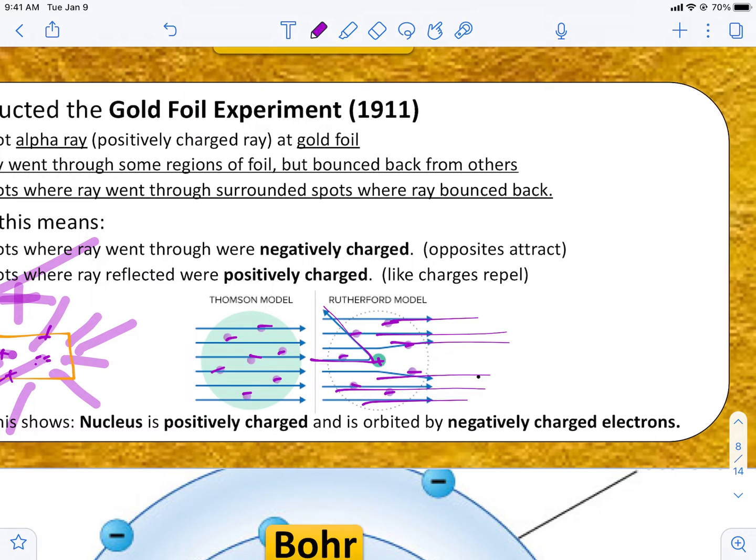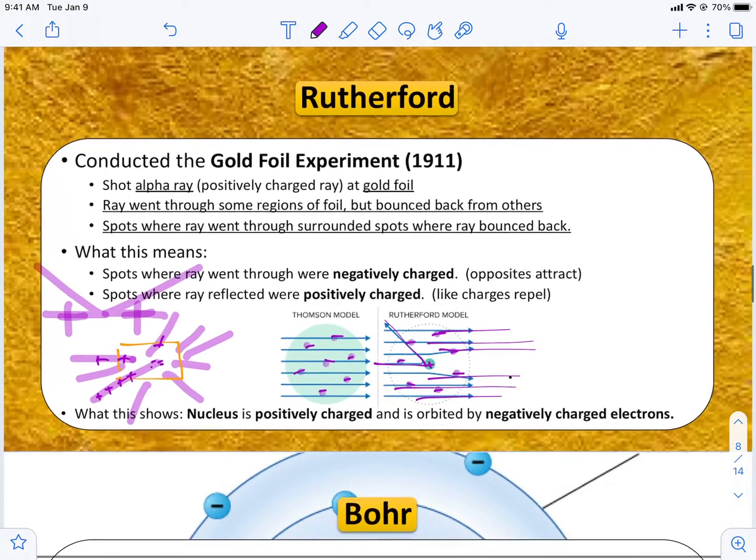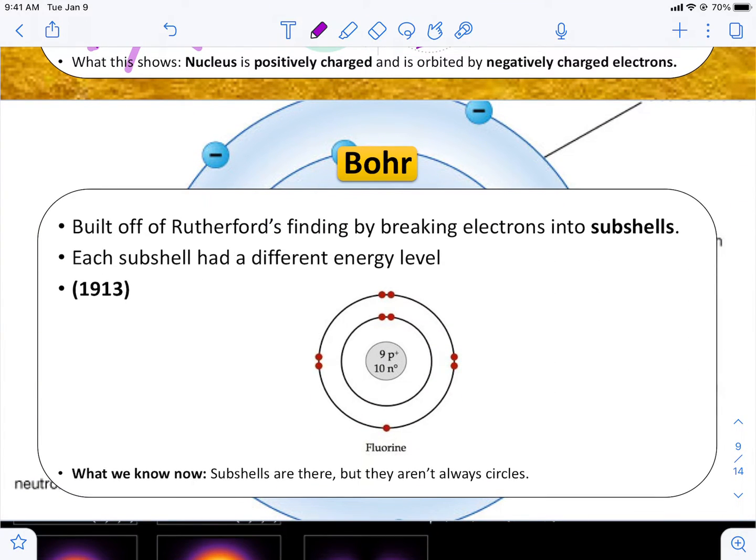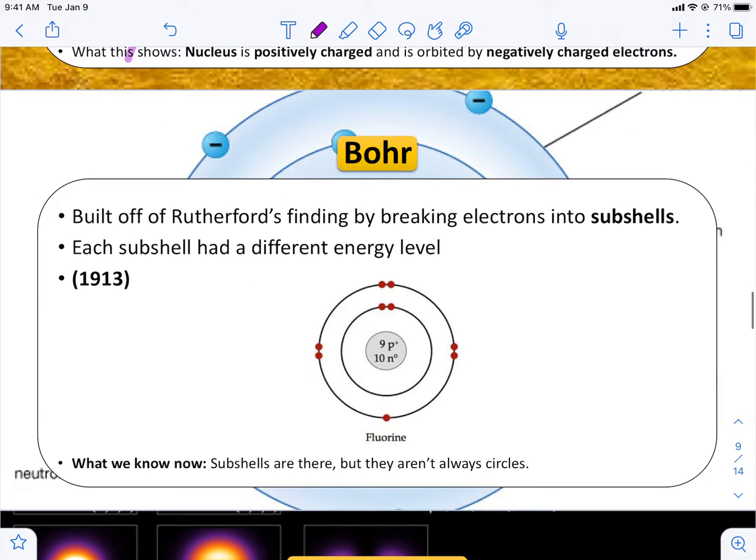So what did he figure out? Long story short, the nucleus is positive, the electrons are on the outside. Bohr came out and he built off of Rutherford's model. Not only now did we know electrons were on the outside of the atom, but we also knew that they were in different layers around the atom, which are called subshells. And subshells have different energies. We'll actually be doing these here in a few weeks, where we orient the electrons on certain layers. And each layer or subshell can only hold a certain maximum amount of electrons.